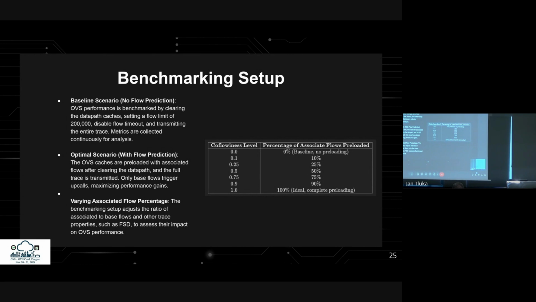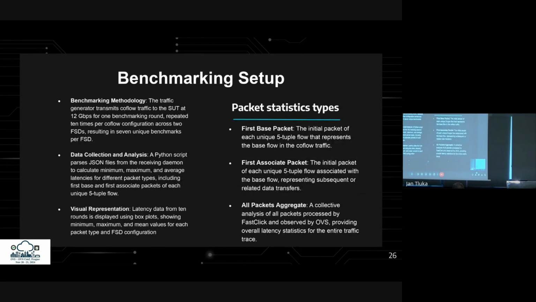All the ratios we used are shown in the table to the right, and this is what we refer to as co-flowiness. Remember this term, as it will be important later on. The traffic generator transmits co-flow traffic to the SUT at 12 gigabits per second, repeated 10 times per co-flow configuration, for the two flow size distributions, resulting in 7 unique benchmarks per distribution.